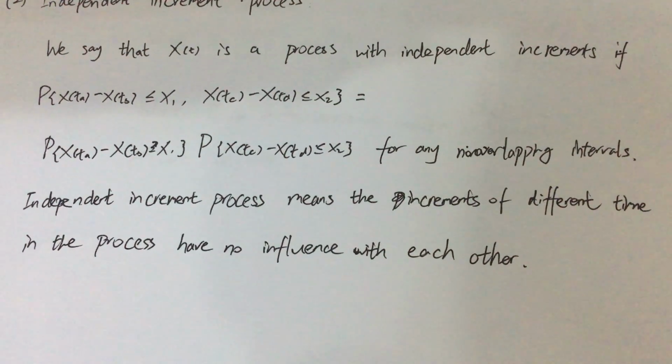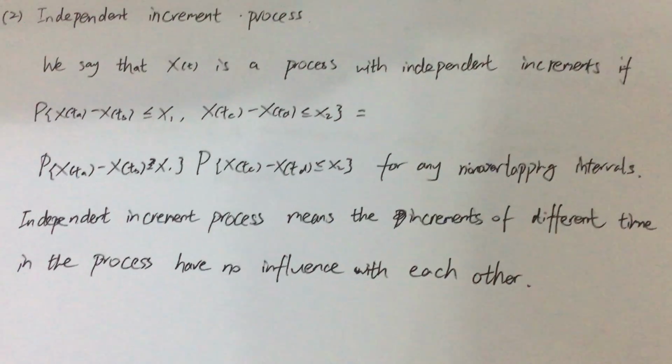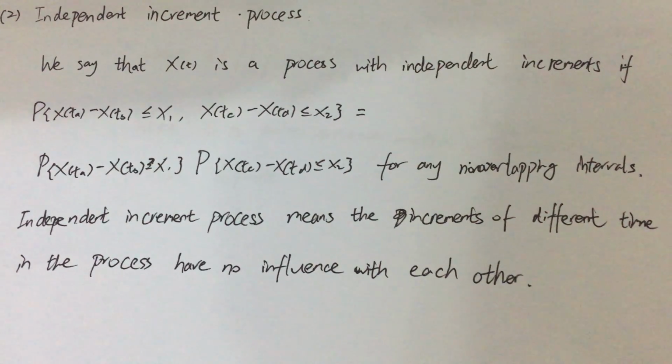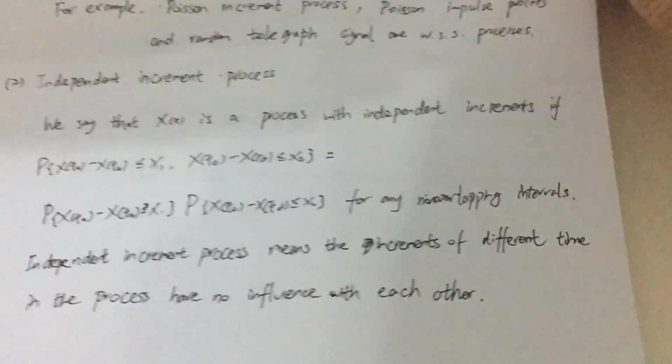An independent increments process means the increments of different times in the process have no influence on each other.